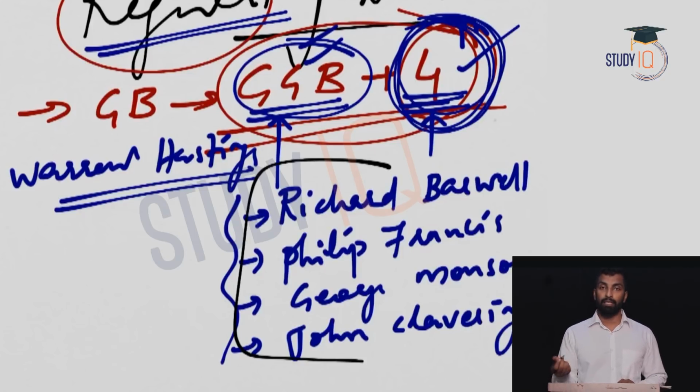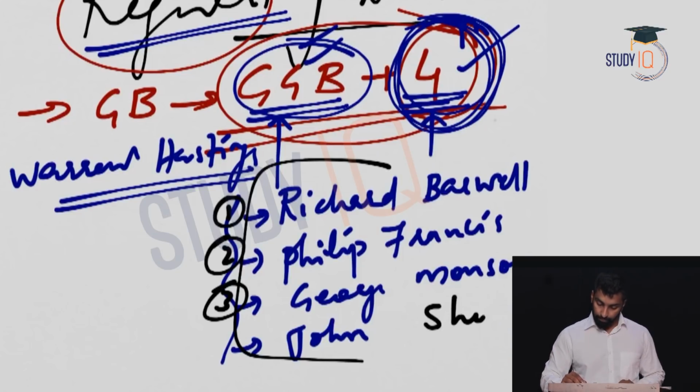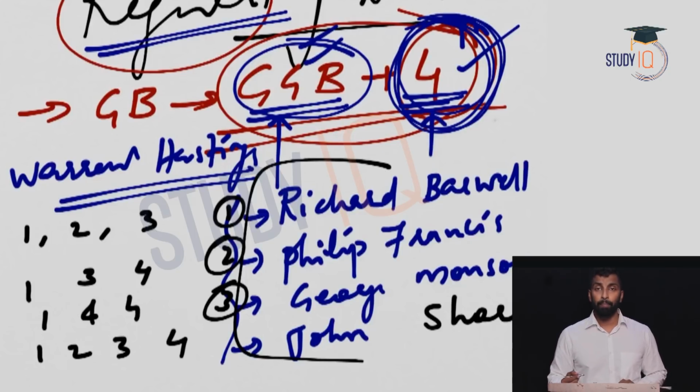Now they can ask you a question, UPSC will ask you a question, which among the following were the members of the first executive committee or the first council, or whatever word they put in. So they will give you this 1, 2, 3 and 4. Instead of John Clavering, they will give you something like John Shore. And your options will be 1, 2, 3; 1, 3, 4; 1 and 4; 1, 2, 3, 4. Now you need to pick an option.